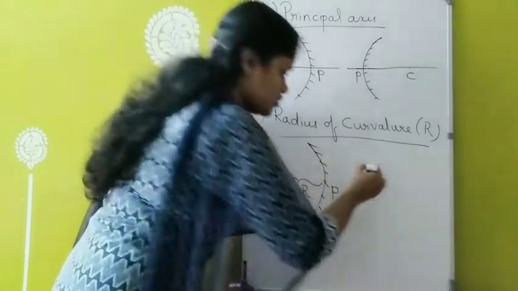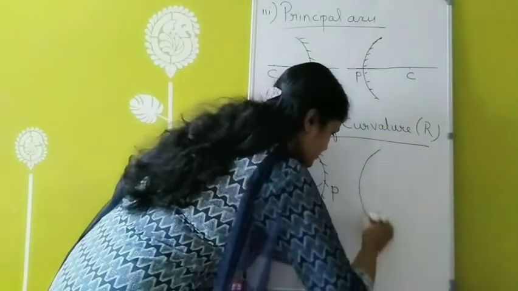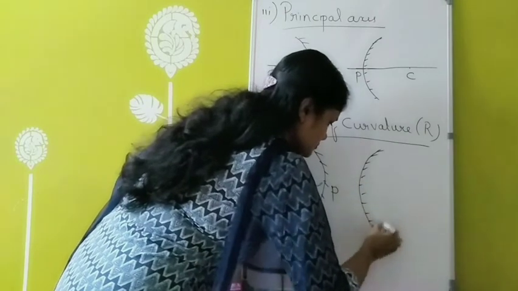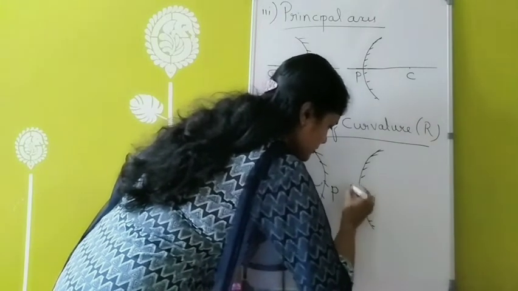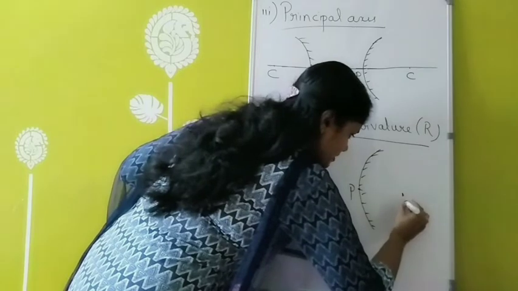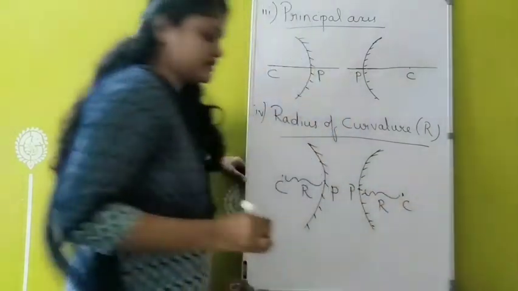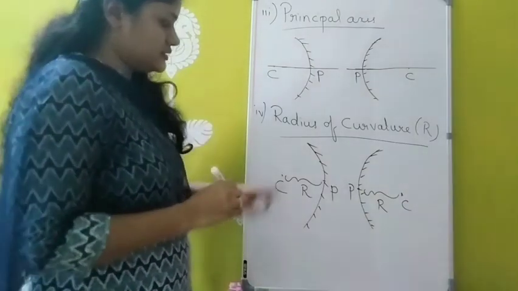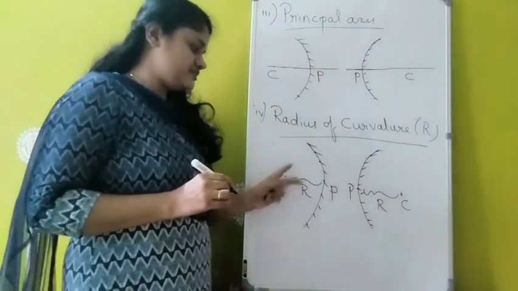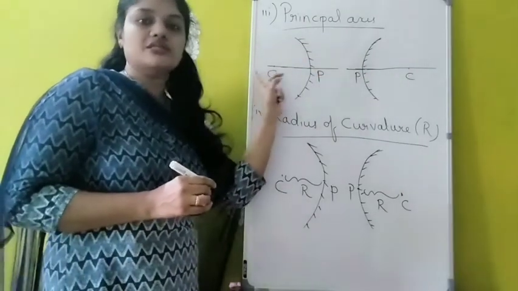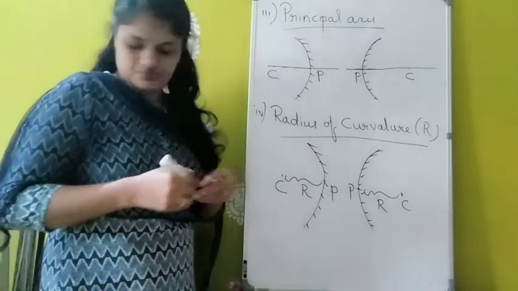Similar is the case for a convex mirror. This is the pole and this is the center of curvature, and this much distance can be called which one? Radius of curvature. Okay, so radius of curvature is the distance between the center of curvature and pole. Principal axis is the imaginary line passing through the center of curvature and pole.